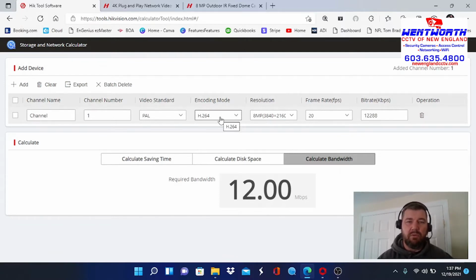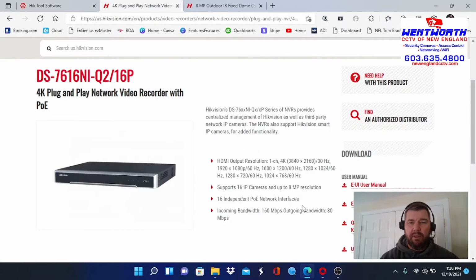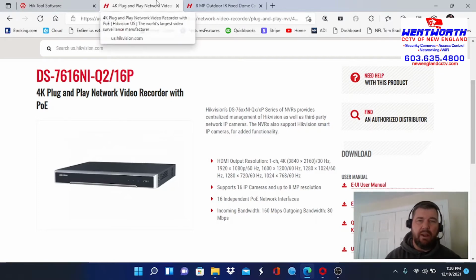We'll talk about the difference between H.264 and H.265, which most of the newer recorders have now, and how that affects this process. But what you can see quickly is if we have a single 4K camera streaming at 20 frames per second, we are using 12,000 Kbps or 12 Mbps. And simple math will tell you that would be 192 Mbps for 16 cameras, which far exceeds our bandwidth limit here, over twice. So what that tells us is we have a problem.